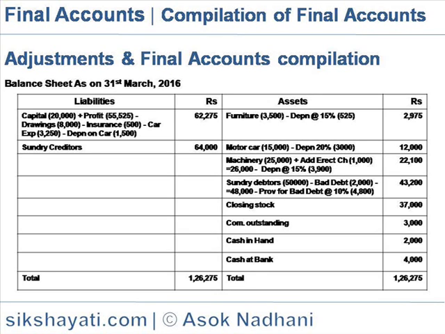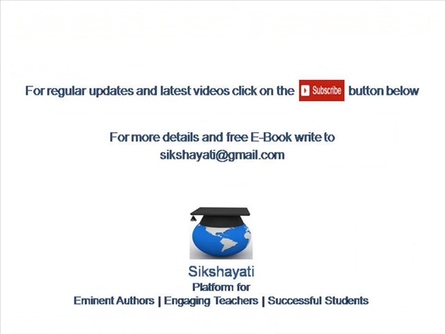Sundry debtors 50,000 minus bad debts 2,000, so the net sundry debtors is 48,000, on which provision for bad debts at the rate of 10% is provided, amounting to 4,800. So the net sundry debtors amount is 43,200. Closing stock is 37,000. Commission outstanding is 3,000. Cash in hand is 2,000. Cash at bank is 4,000. So the total of debit and credit is 1,26,275.